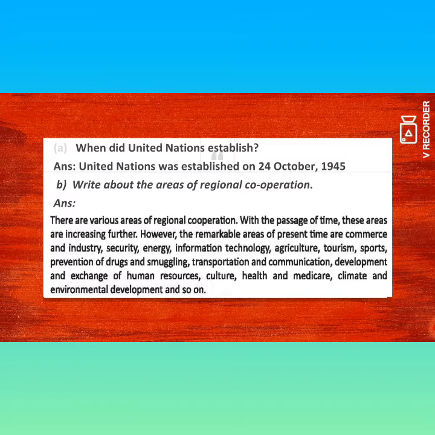However, the remarkable areas of present time are commerce and industry, security, energy, information technology, agriculture, tourism, sports, prevention of drugs and smuggling, transportation and communication, development of exchange of human resources, culture, health and Medicare, climate and environmental development, and so on. Okay, these are the areas of regional cooperation.